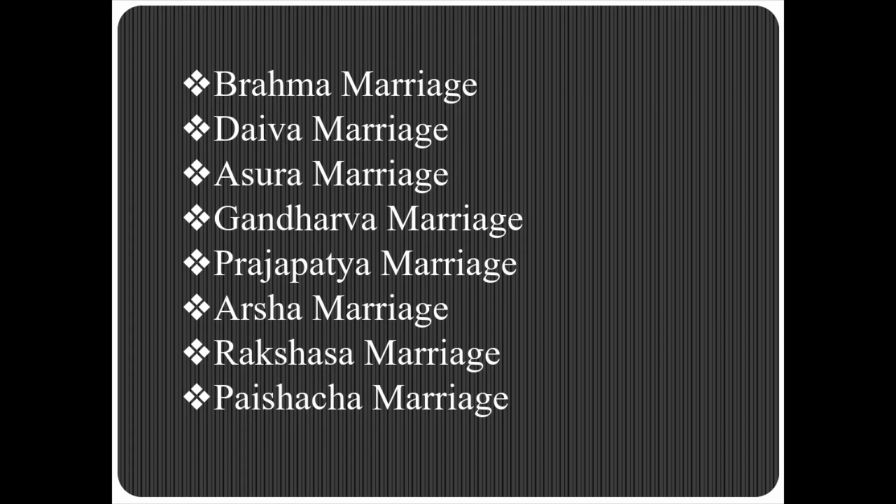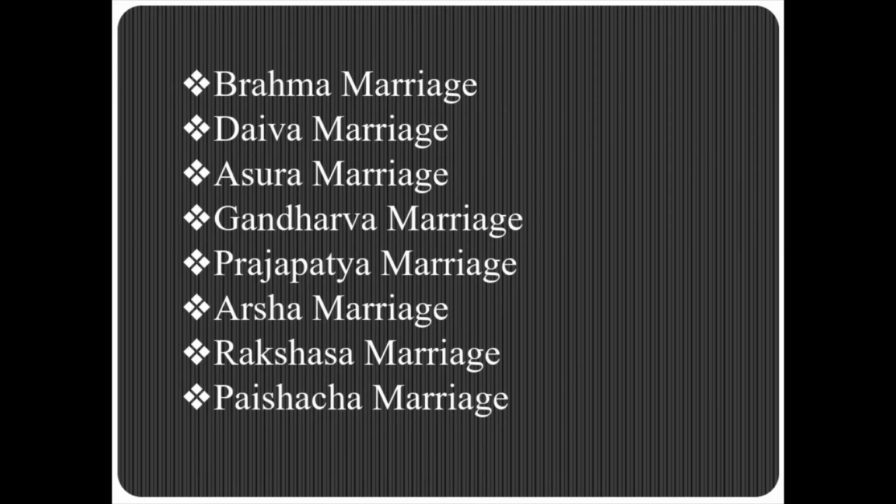Then comes fifth, that is Prajapatya marriage. In Prajapatya marriage, the father gives away his daughter with due honor, saying distinctly, "May both of you perform together your civil and religious duties. You be the partners for performing religious and secular duties." The very name Prajapatya indicates that the pair enters the solemn bond for repayment of debts to Prajapati for procreation and upbringing of children.